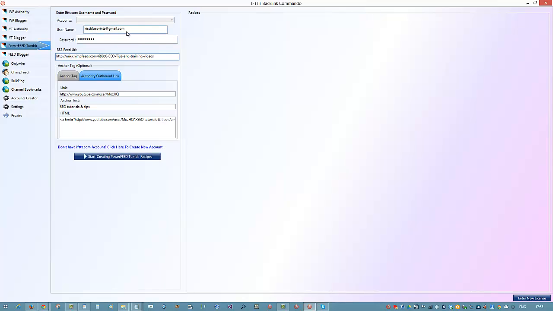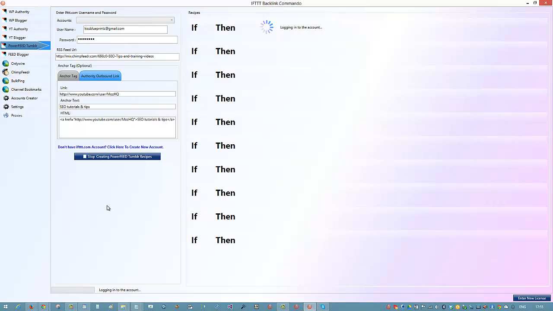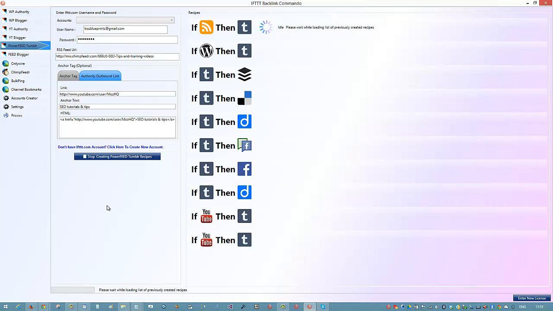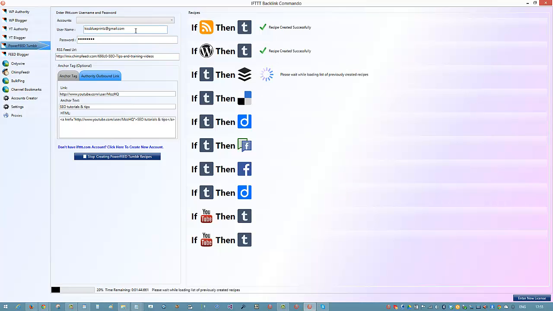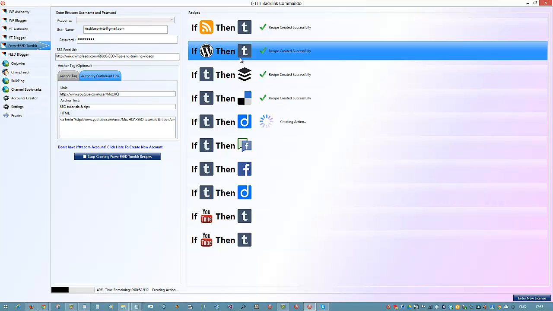So I'm hoping that this is going to work with the email address in here. So all I need to do then is just start creating the accounts and start creating the recipes, and there we go. So whenever anything is posted from Moz, or from the Moz YouTube channel, or from my website, I think it was I put in here, or one of my YouTube channels, then it's going to post to that Tumblr account, the PR5 Tumblr account. Okay, anything posted from WordPress is going to go into Tumblr as well.